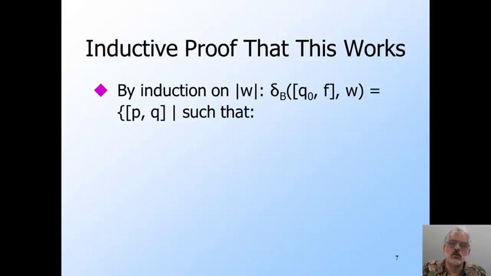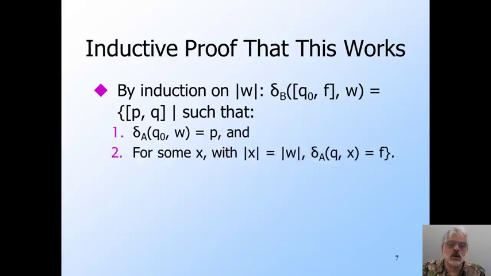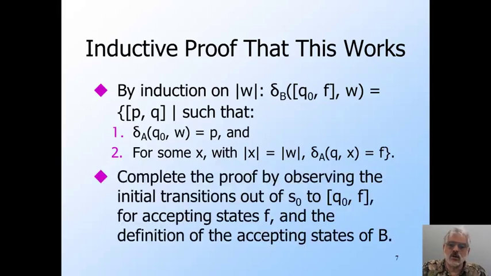goes on input w from one of its states Q0F, where Q0 is the start state of A and F is one of A's accepting states, to all those states PQ such that A goes from Q0 to P on input w, and A also goes from Q to F on some input x of length equal to that of w. Once we have the inductive proof, we have only to observe how B makes epsilon transitions from its own start state to each of the states Q0F, and that B's accepting states are the ones with the same state of A for both components.